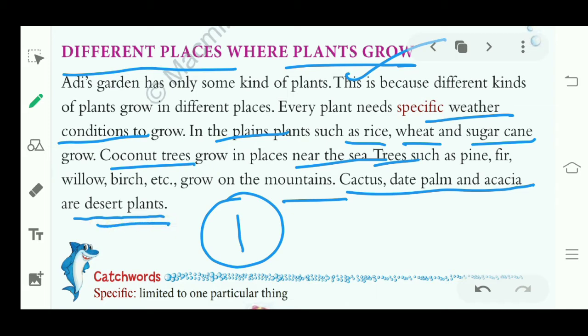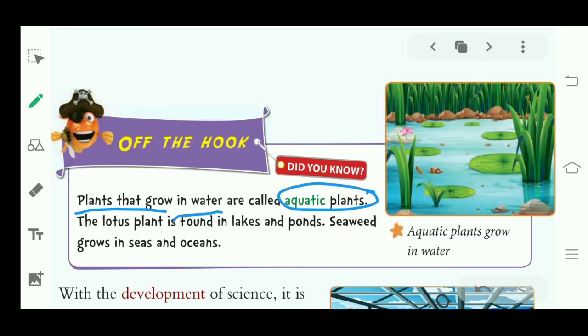But now we are discussing the plants that grow in water. So the plants that grow in water are called aquatic plants.